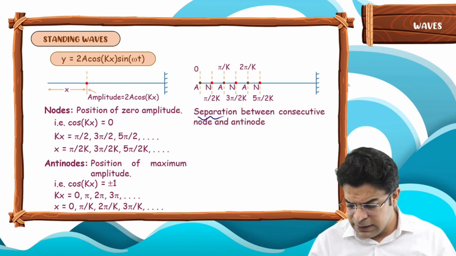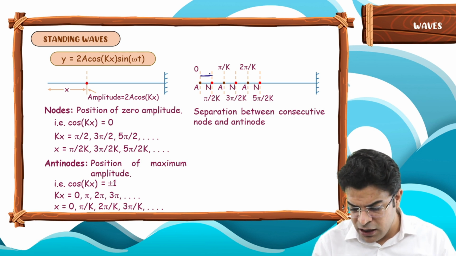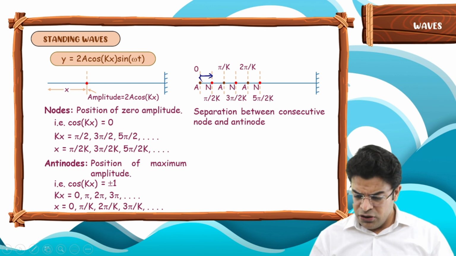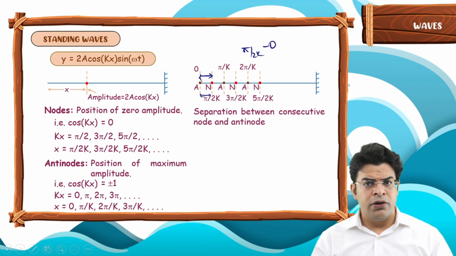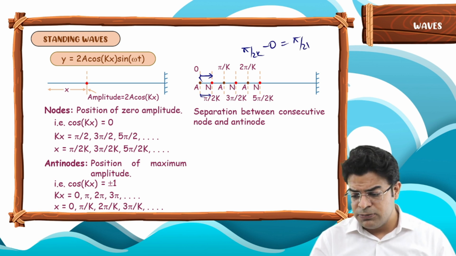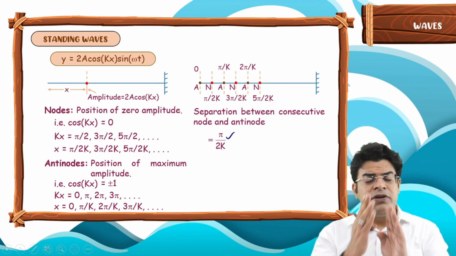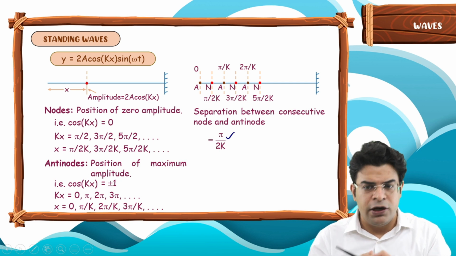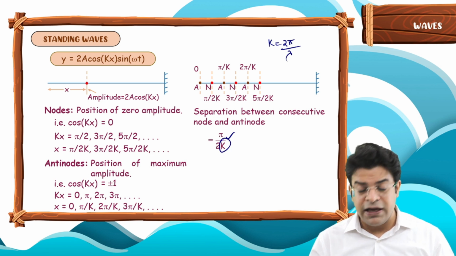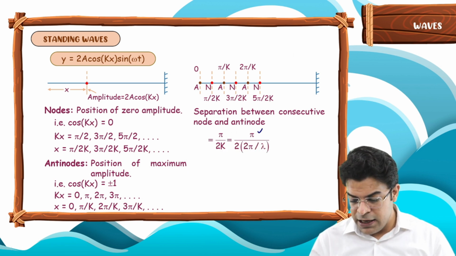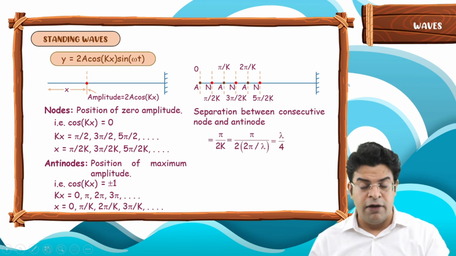So, see here, separation between a consecutive node and antinode. What is the separation between an antinode and a node? You will say, sir, this distance has to be nothing but pi by 2k minus 0. When you do pi by 2k minus 0, what you get is pi by 2k. The separation between consecutive node and antinode is pi by 2k. You know that k is nothing but 2 pi by lambda. So if in place of k you substitute 2 pi by lambda, you get pi upon 2 divided by 2 pi by lambda. Here pi and pi get cancelled, you get lambda by 4.